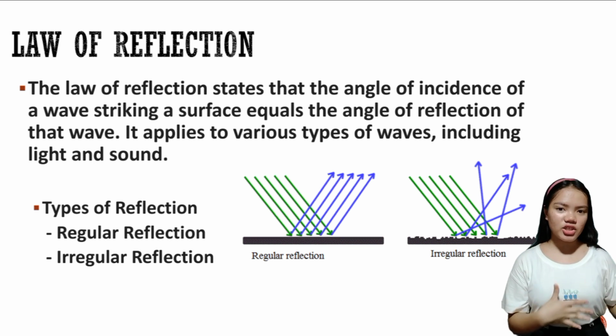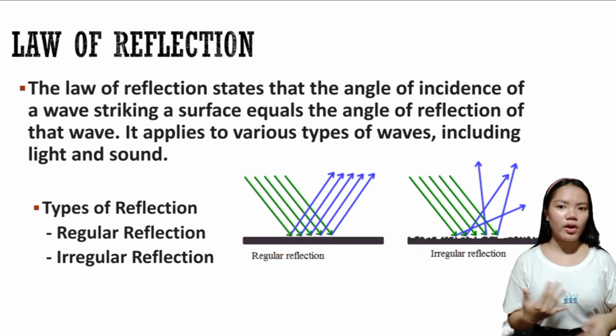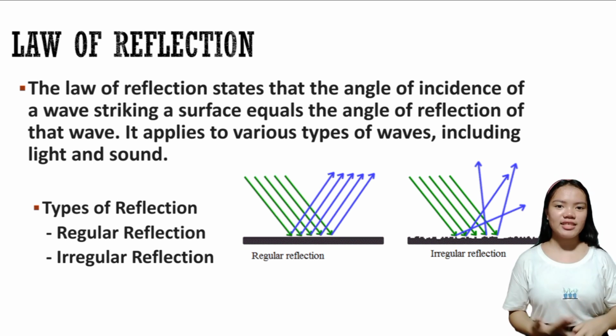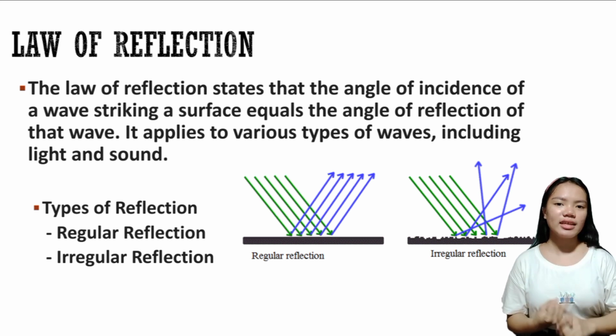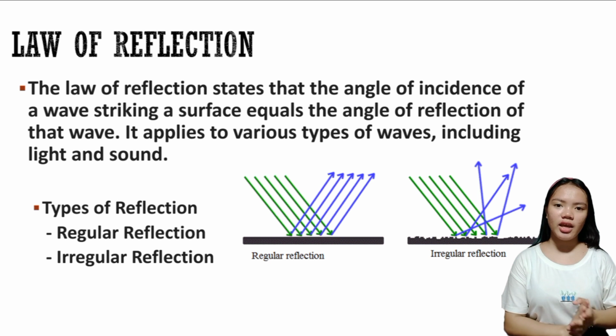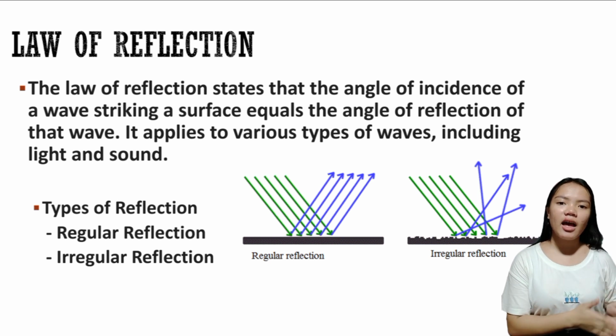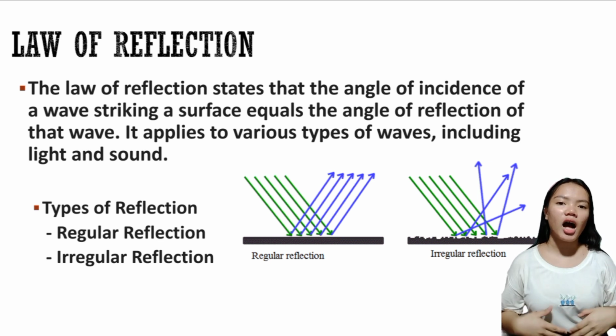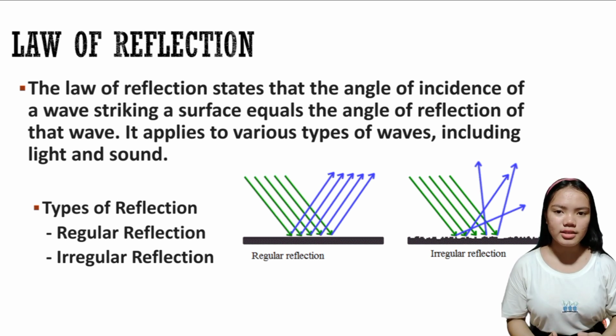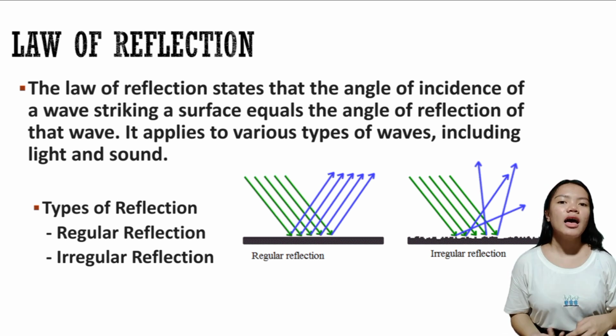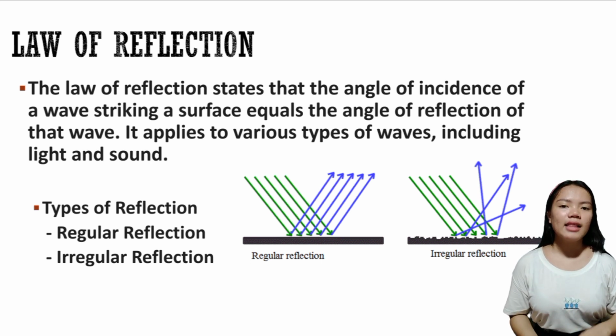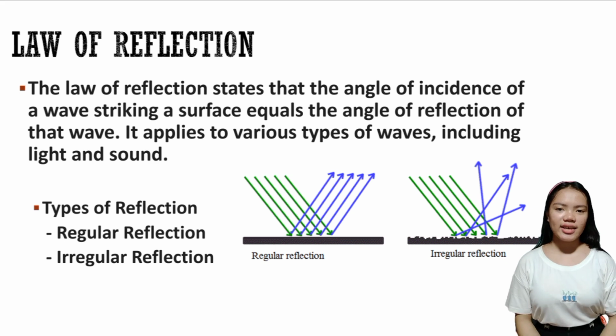The law of reflection applies to smooth and shiny surfaces such as mirrors or still water. It helps explain why we can see our reflection in a mirror or why light appears to bounce off a calm lake. The law of reflection is a fundamental principle in optics and is used in various applications including the design of mirrors, lenses, and other optical devices.